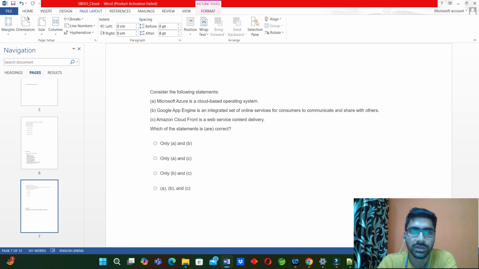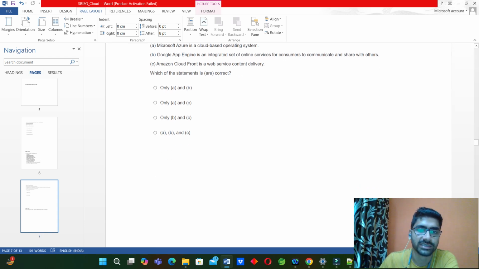It's true. Second, Google App Engine is an integrated set of online services for consumers to communicate and share with others. It's not true, because Google App Engine is a platform as a service. Then Amazon CloudFront is a web service for content delivery. It's also true. It is used for content delivery purposes. So the answer will be A and C.